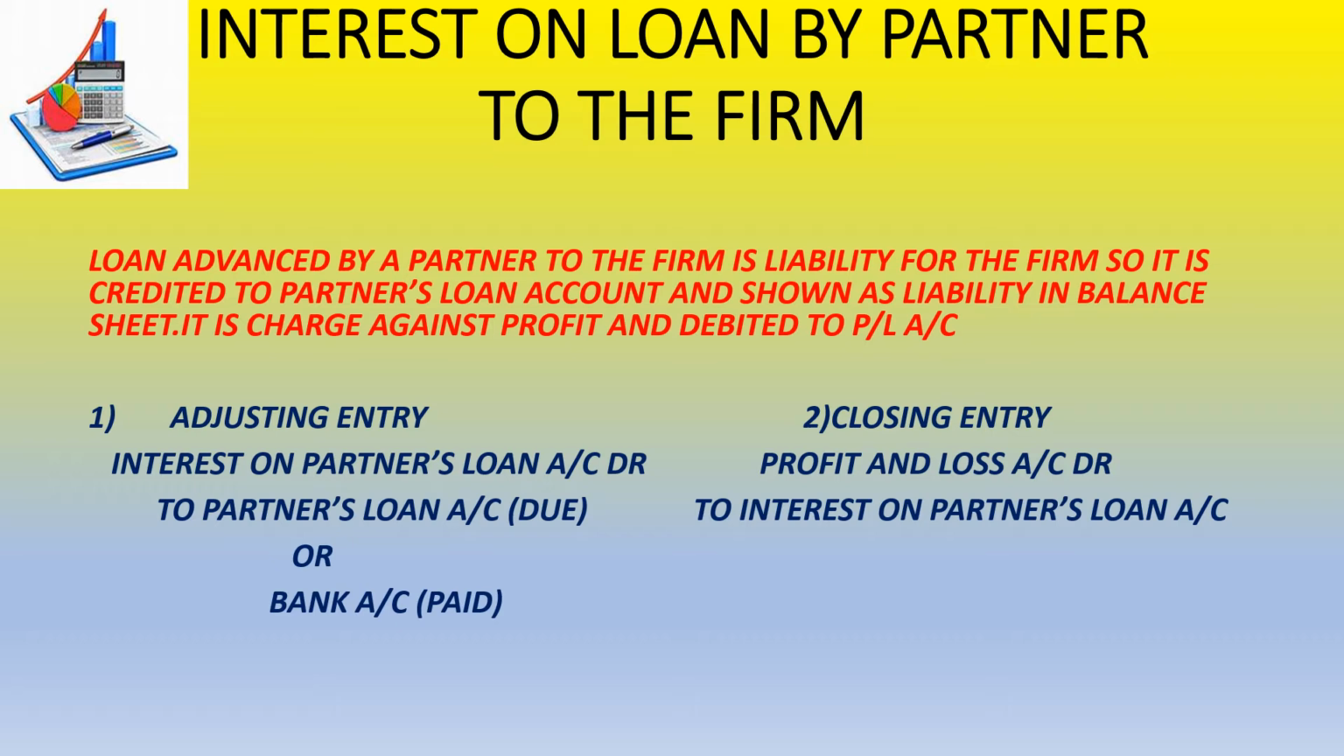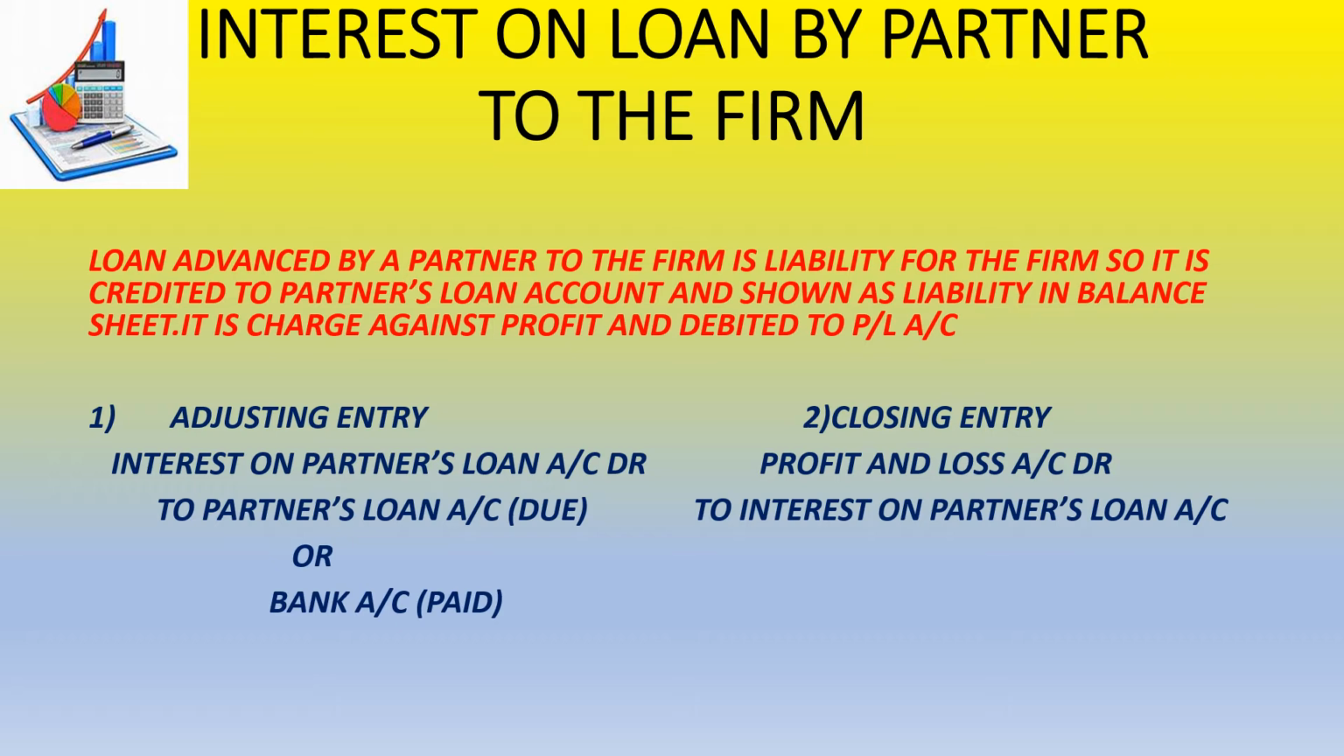Now, interest on loan by the partner to the firm. So, who has given the loan? The partner has given a loan to the firm. So, when a partner gives a loan to the firm, who is going to get interest? The firm is going to give interest to the partner. So, the partner will get an income of this interest because the partner has given a loan to the firm.